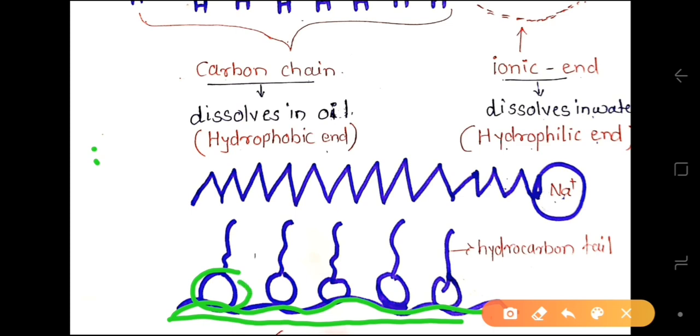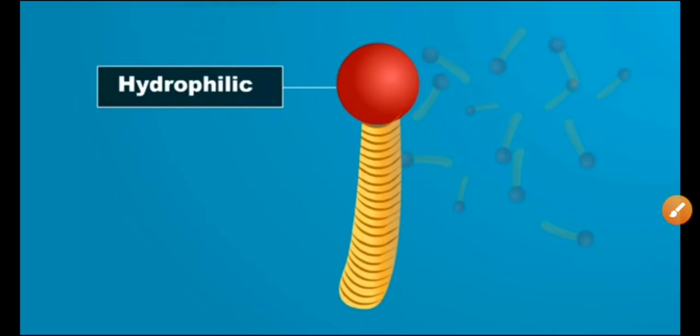This is the hydrophobic tail. So this hydrophobic tail of the soap will not be soluble in the water, and the soap will align along the surface of water with the ionic end. So here this is the hydrophilic end.